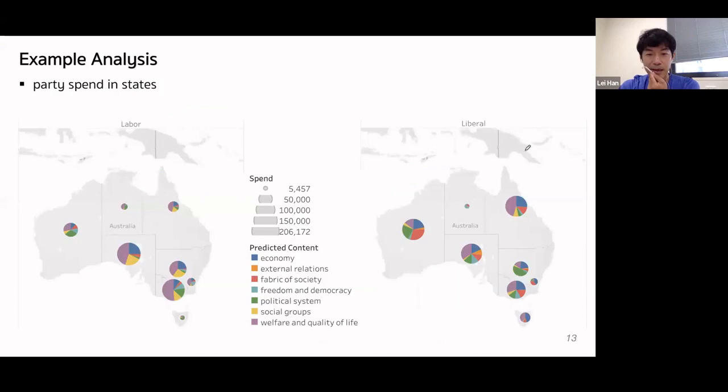This is the money spent by Labor and Liberal in different states with a breakdown by different topics here. This is another example of analysis we can make from the published data set.